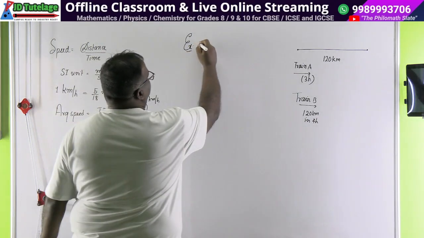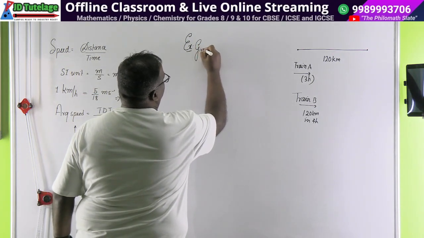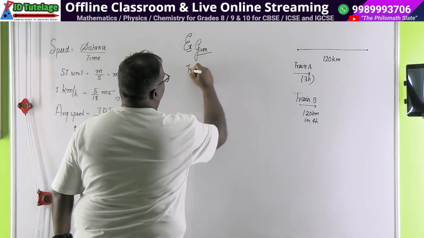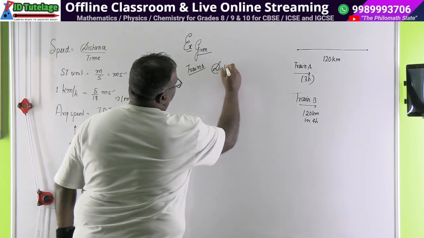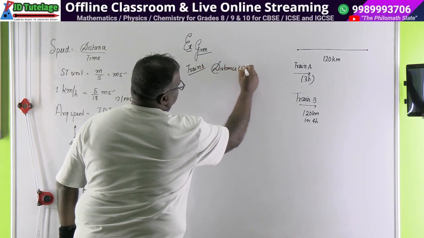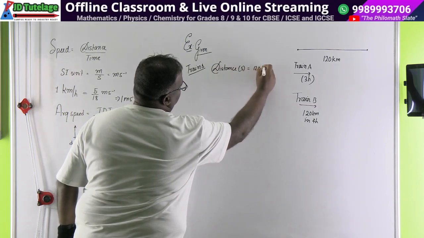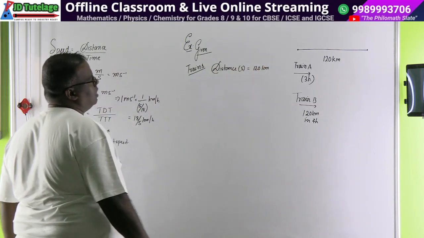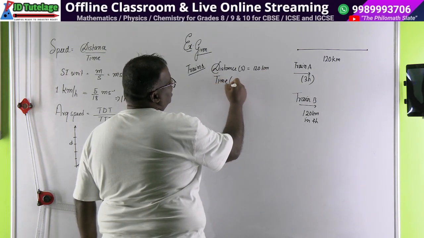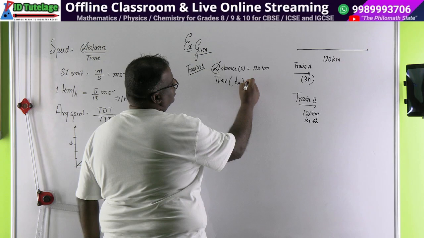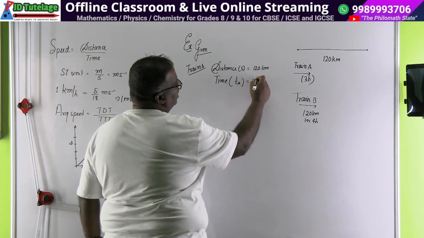So we write given, say for train A, distance is always common. Distance S is equal to 120 kilometer, right? And time, this time we will write as TA. TA is equal to 3 hour.